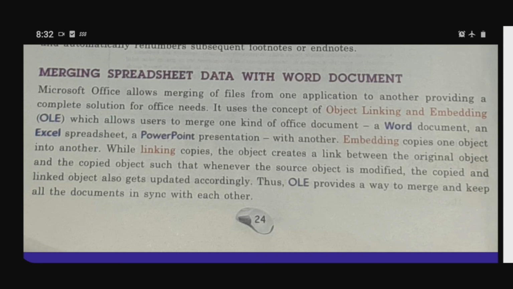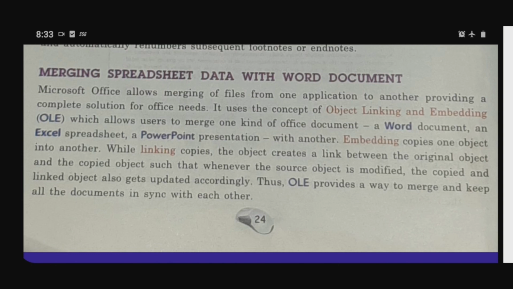Okay, so the next topic you can see is merging spreadsheet data with Word documents. Microsoft Office allows merging of files from one application to another, providing a complete solution for office needs. It uses the concept of object linking and embedding, which allows a user to merge one kind of office document, a Word document, an Excel spreadsheet, or a PowerPoint presentation, with another.